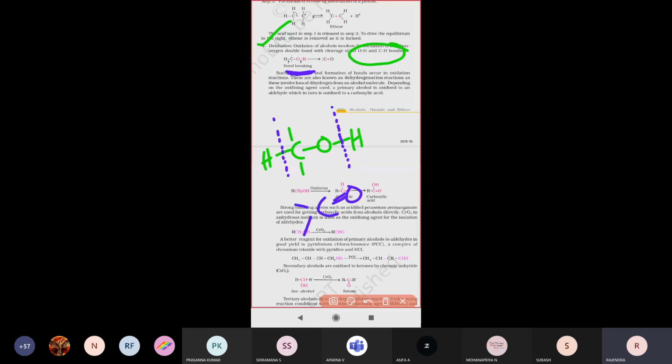That means initially the alcohol is taken, and it will be converted into a ketone. Right, let us see what is happening there. This is very, very important, just keep it in mind. The reagent you are using is also very, very important.